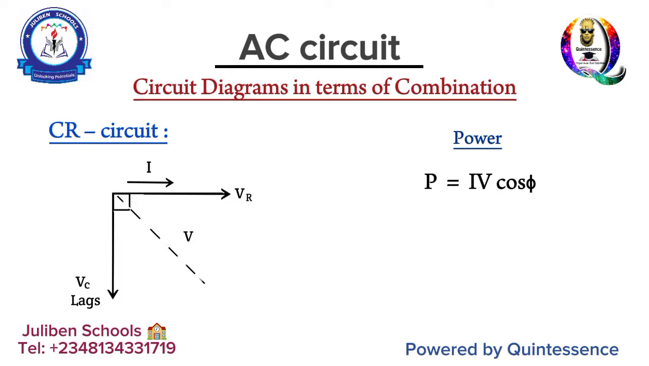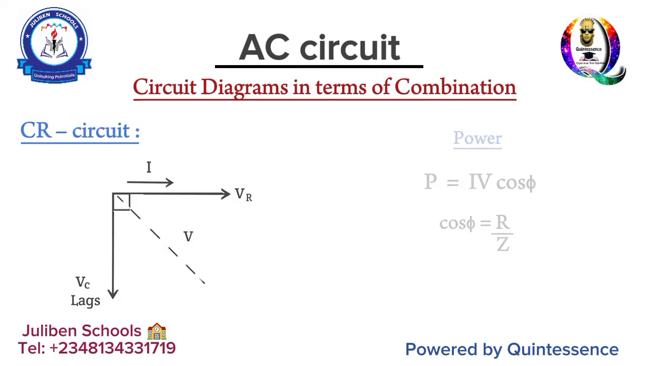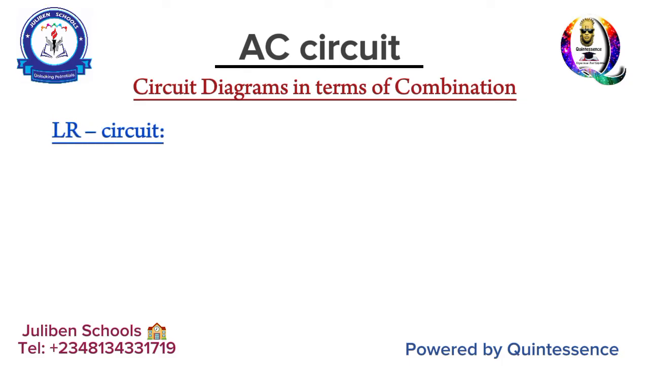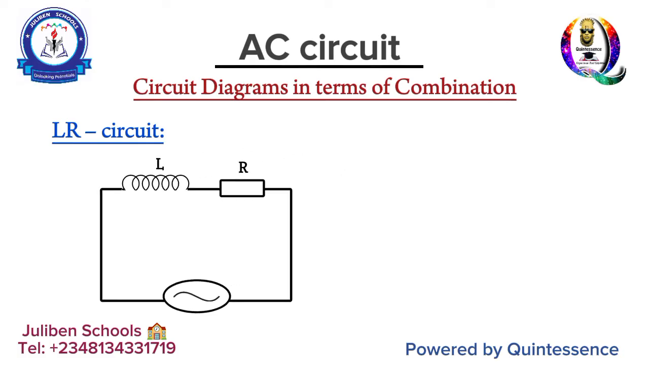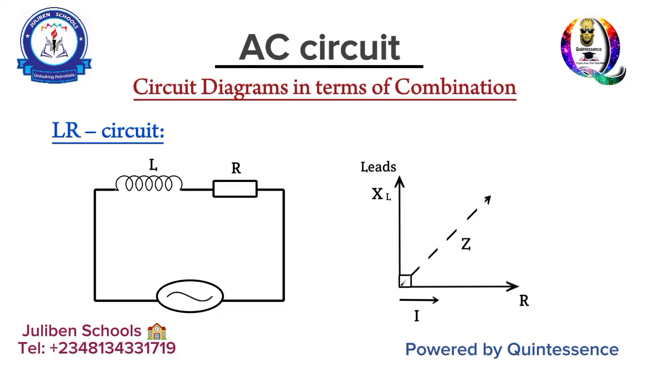Cos phi there is the power factor rating, where phi is the cos inverse of R over the impedance, okay, which is Z. So that takes us to the LR circuit, or RL circuit as the case may be. Of course, an RL circuit is a circuit diagram that comprises an inductor as well as a resistor. Okay, so because in an inductor current lags while voltage leads, you discover that your XL will be pointing upward, okay, because it is leading, while the current will face the direction of the resistor.